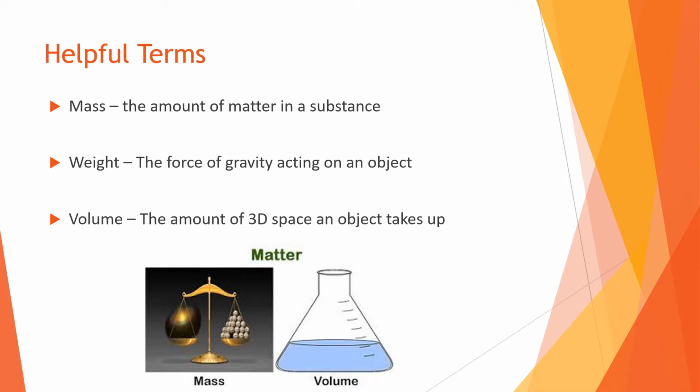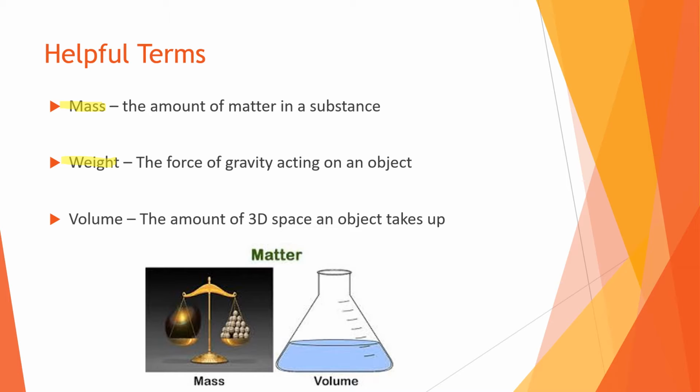So here we have mass. What is mass? The amount of matter in a substance versus weight, which is the force of gravity acting on an object. So what I want you to understand is mass of a substance never changes. Mass is the amount of matter in a substance, those particles we know make up matter, and this is something that a substance or an object carries with it wherever it goes, no matter what. So a mass doesn't change.